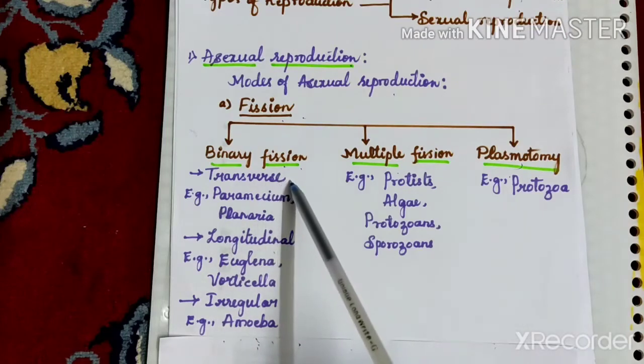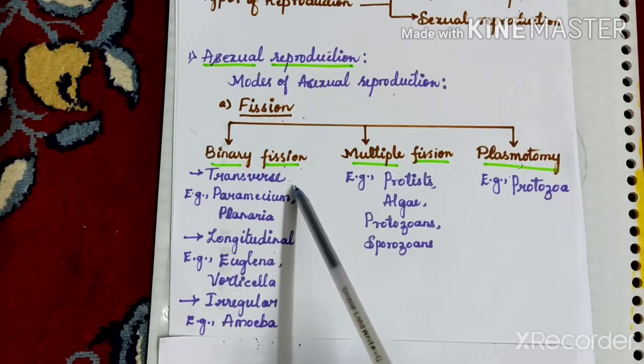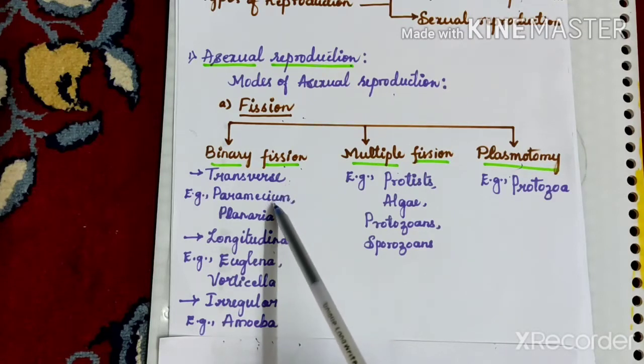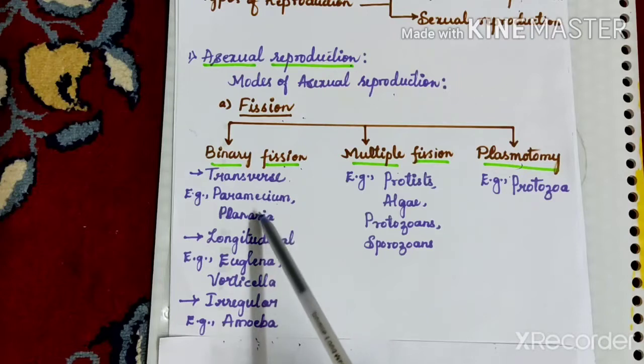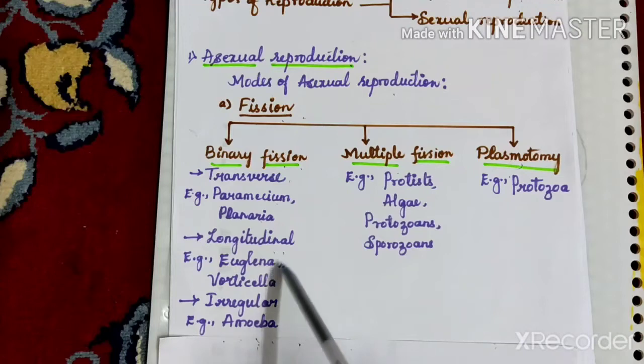In transverse binary fission, the plane of cytoplasmic division, or cytokinesis, coincides with the transverse axis of the individual. You can see this type of binary fission in Paramecium and Planaria. In longitudinal binary fission, the cytoplasmic division coincides with the longitudinal axis of the individual.